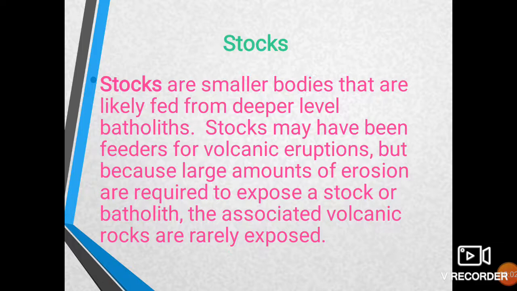Stalks may act like a feeder for volcanoes. When the magma comes onto the surface, it is called an eruption, and its source is stalks. Not always, but sometimes.